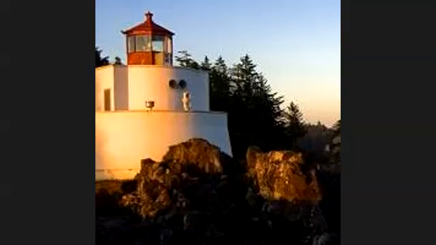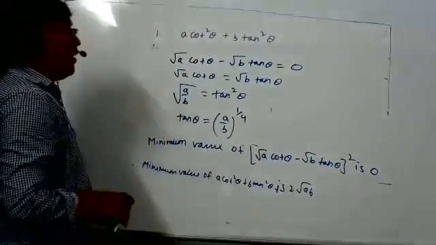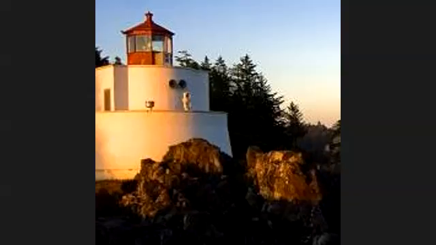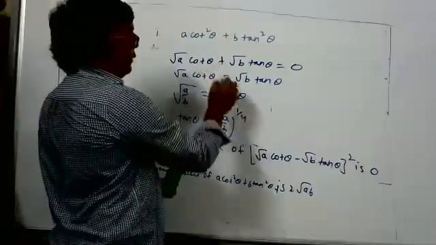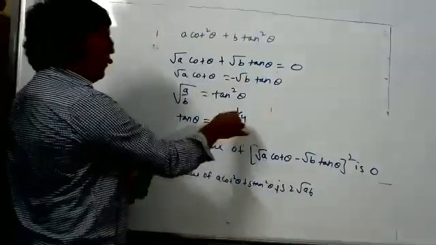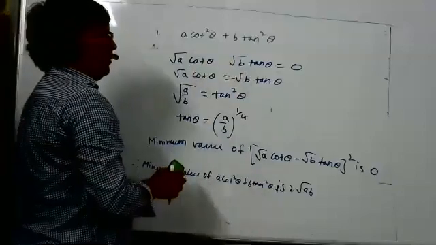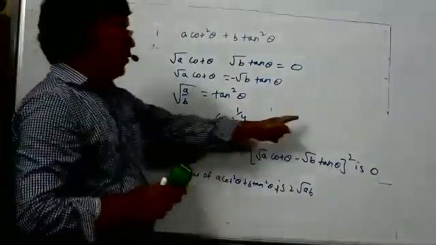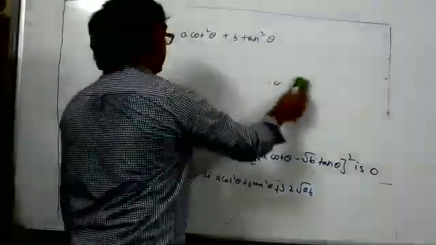Sir, what's the minimum value of cot theta plus tan theta? That's why I didn't take plus, student. That's why I took minus. Plus means it will not become 0. If you put plus here, it will become minus here, then it will become imaginary. That's why I didn't take plus. Plus means it will not become 0; minus means it will become 0. Are you understanding it? Yes, sir. I thought of plus first, then you remember at the last moment I changed to minus. Minus is 0, plus is not 0. That's why I didn't take plus. I hope you understood now.